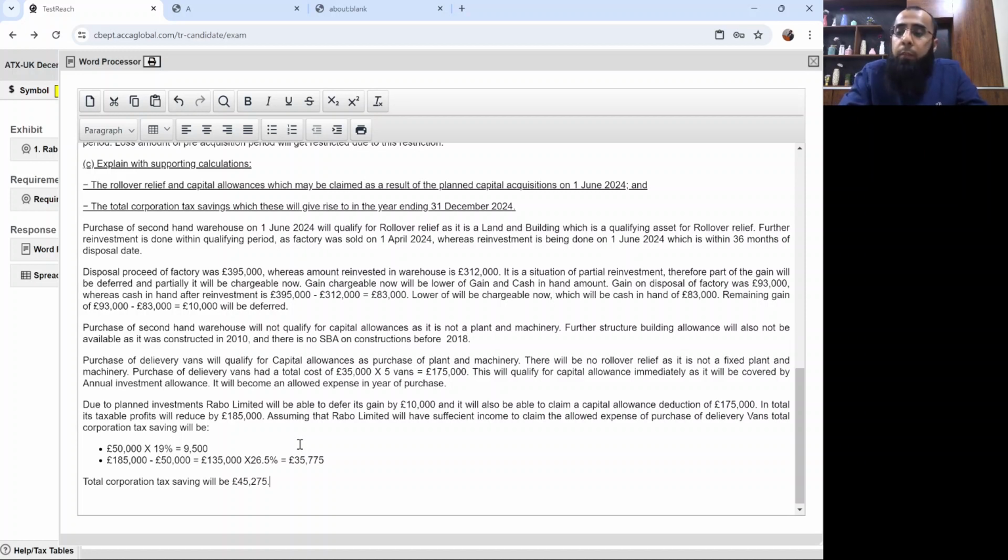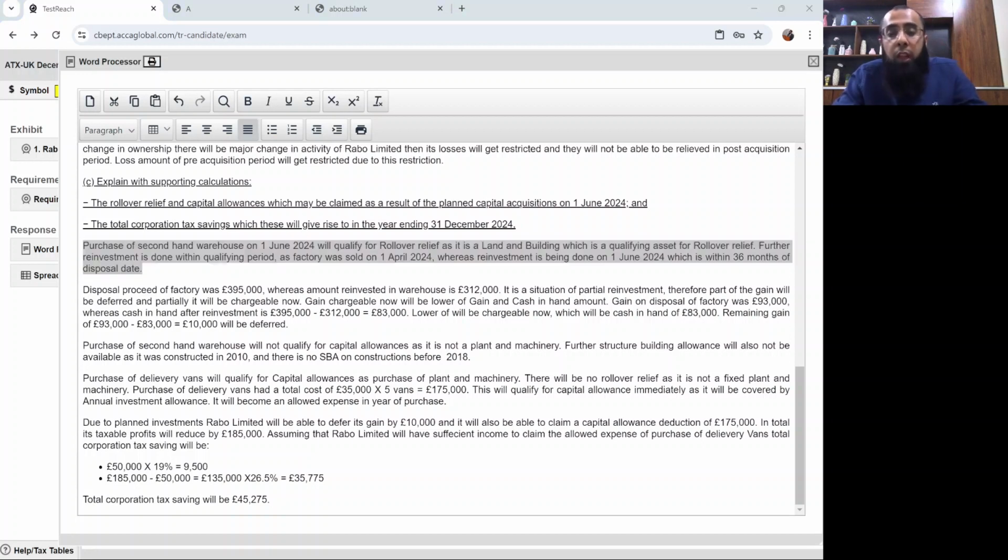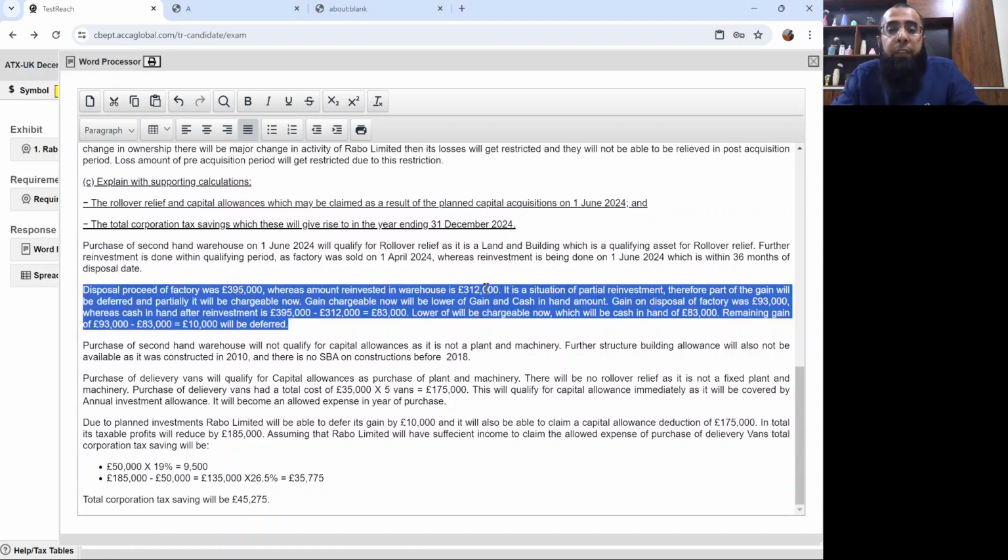Now let me repeat it again so that if someone has any query, it gets clear. Okay, now with this, our question is completed. First of all, purchase of the second-hand warehouse will qualify for rollover relief as it's land and building, and land and building is a qualifying asset for rollover relief. Now, disposal proceeds were 395. We are reinvesting 312. So cash in hand is 83, whereas the chargeable gain is 93. So the lower of the two becomes chargeable now. Always remember, the lower of the two becomes chargeable now, and the remaining gain gets deferred. So £10,000 is getting deferred.